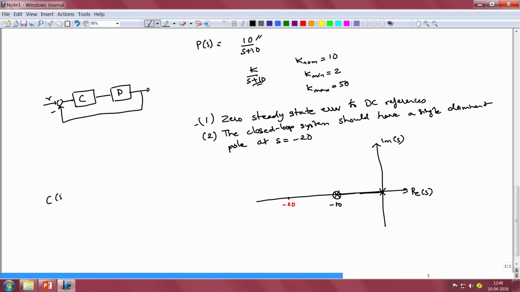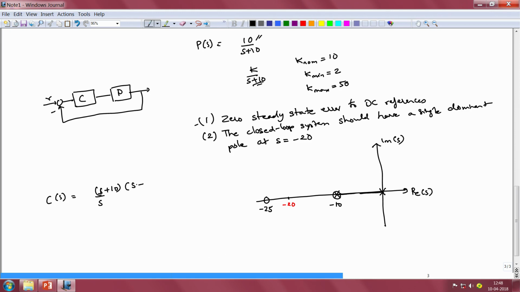So our interim structure for the controller C of s is, it has an integrator and it has a 0 at s equal to minus 10. So it has a term of the kind s plus 10. Now that will allow the root locus to pass through the point s equal to minus 20, and I shall place a 0 slightly to the left of s equal to minus 20 into which the root locus can sink. This shall be the location where I shall place the 0. I shall place it at s equal to minus 25. So our interim control structure would look something like this.